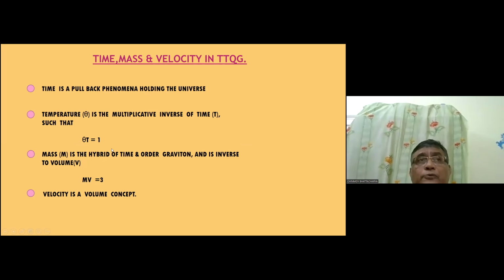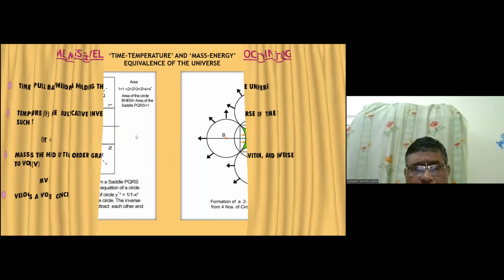What is mass actually? We do not know. No definition of mass has been given in that way to date, but TTQG is already given, and these research articles have been published. So mass is a hybrid of time and order graviton. I repeat, mass is the hybrid of time and order graviton, and ultimately mv is equal to 3. That is, mass into volume is conserved, and here v is not the velocity. We are going to show why it is not velocity, why it is volume, and that velocity is a volume concept. Now come to the next slide, please.